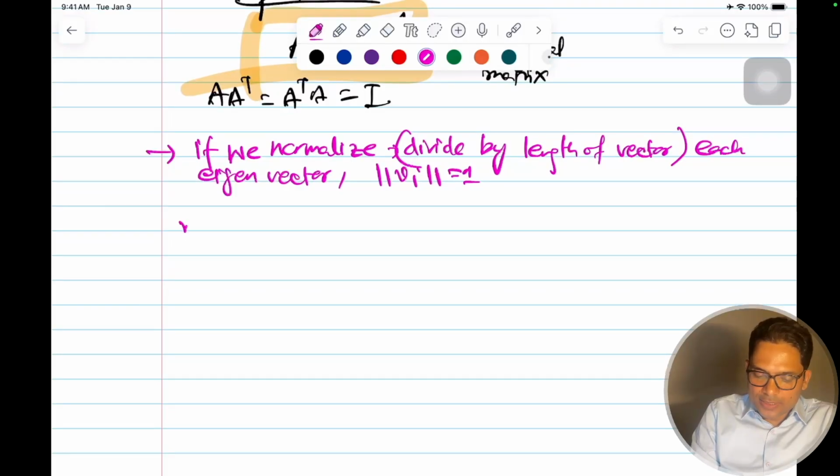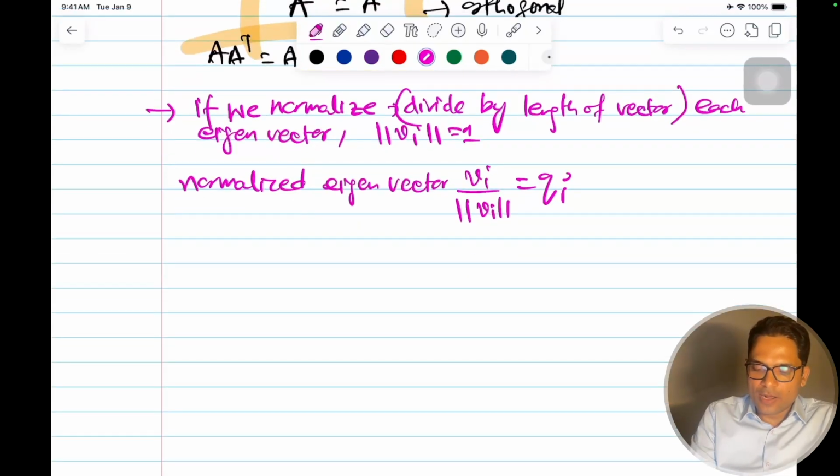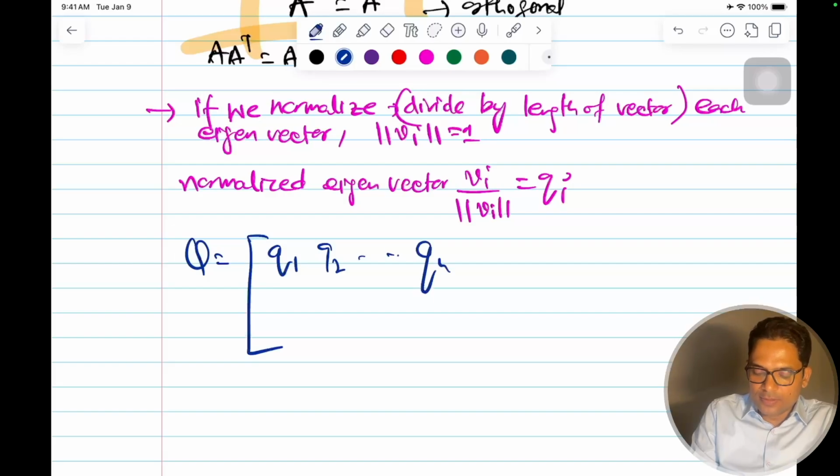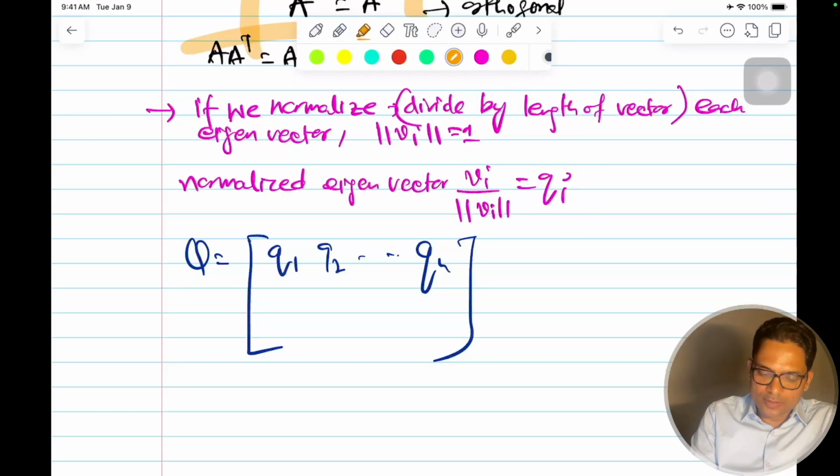So finally, the normalized eigenvector, that is vi divided by its length, I say this is qi. Now if I put all these qi's into one matrix, q1, q2 like this till qn, which are all normalized v's. Note it here, they are divided by the length of them.